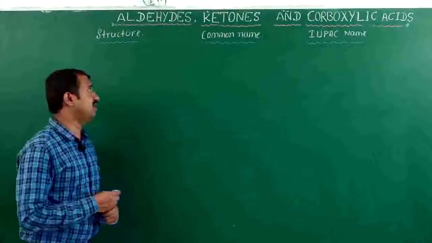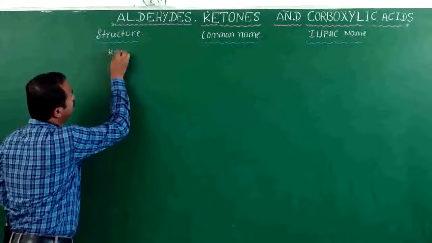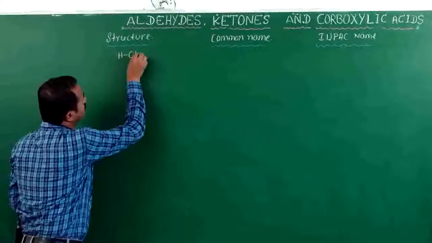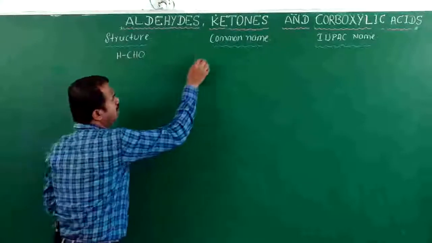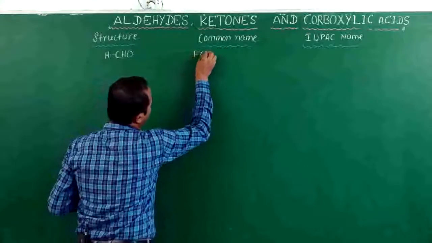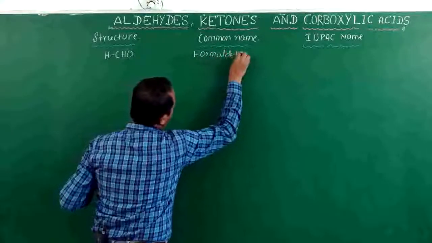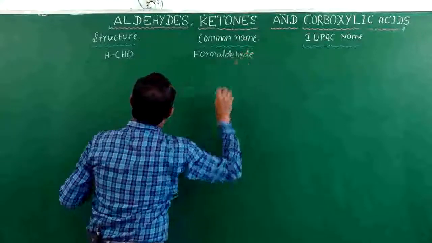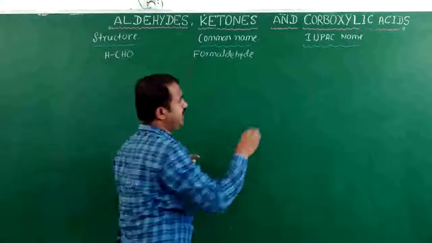First we will go for aldehydes. The first one, first carbon, HCHO. The common name is formaldehyde.